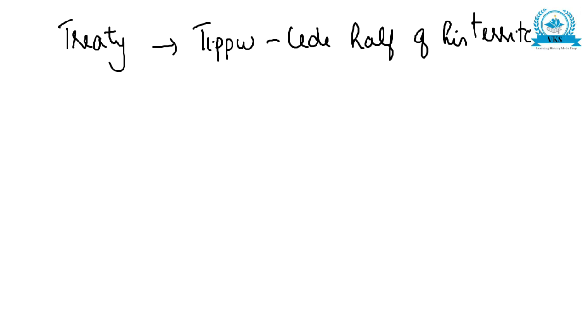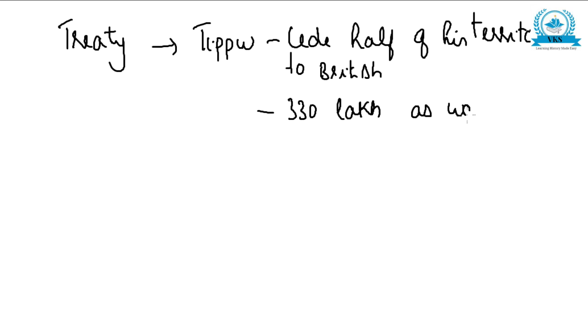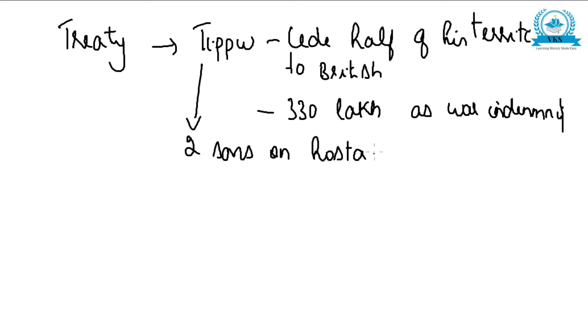Tipu had to cede half of his territories to the Allies, and also he had to pay 330 lakhs as war indemnity. And also Tipu had to keep his 2 sons as hostage till he paid this war indemnity. So that was the agreement of the Treaty of Srirangapattanam.